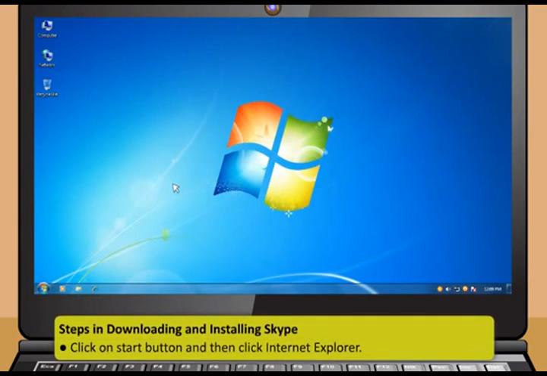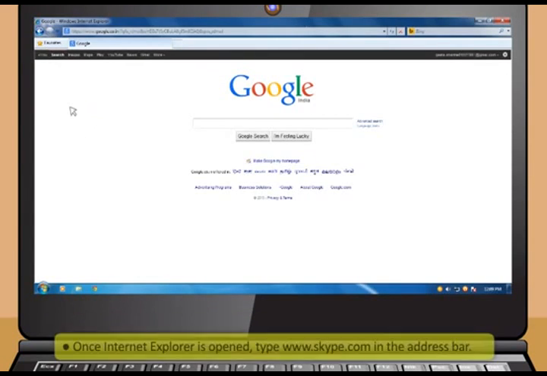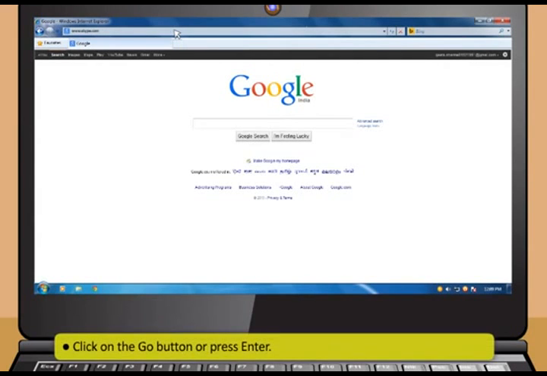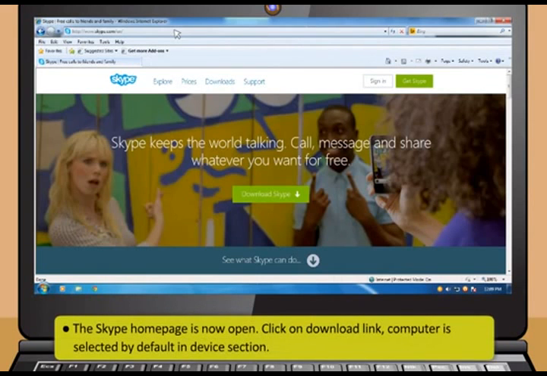First, click on Start button and then click Internet Explorer. Once Internet Explorer is opened, then type www.skype.com in the address bar. Now, click on the Go button or press Enter. The Skype home page is now open. Then, click on Download link.